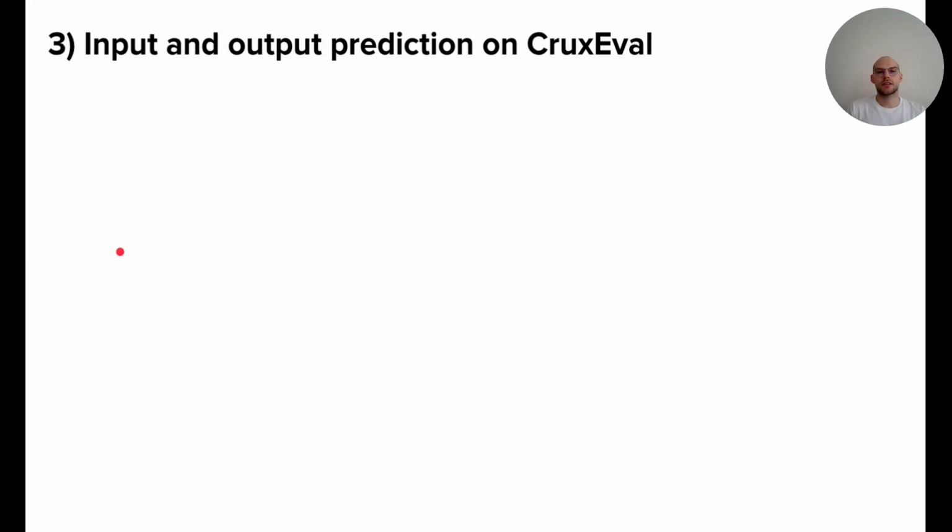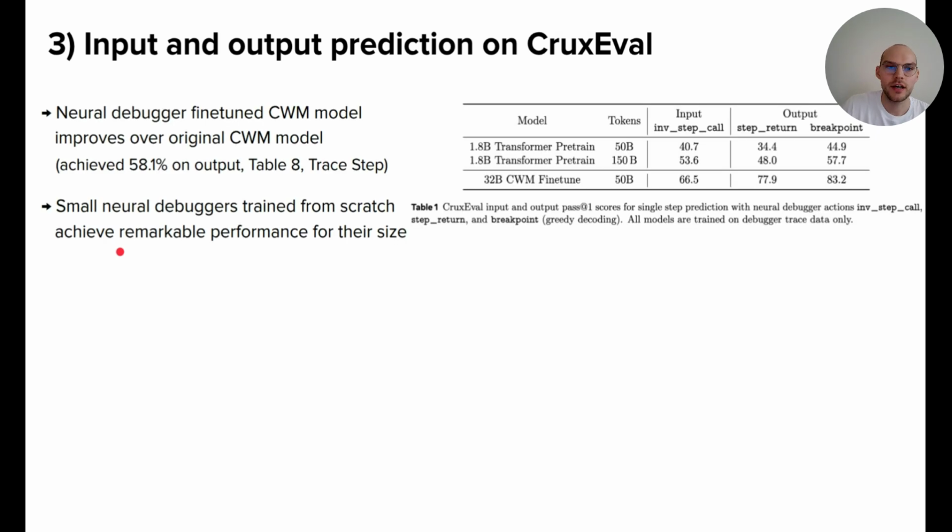And finally, let's compare on a downstream task, on CruxEval, for example, when we compare the input and output prediction. And here we see that the fine-tuned CWM model on neural debugger data improves over the original CWM model. Originally we achieved 58.1 on output prediction, and now with the CWM fine-tuned neural debugger model, we achieve 77 or 83% respectively, depending on